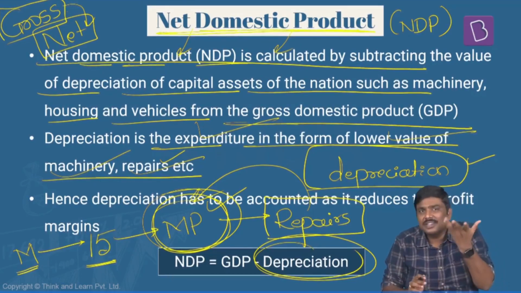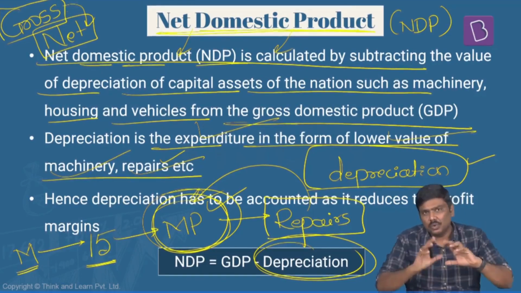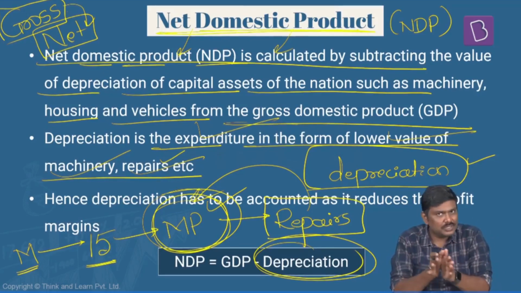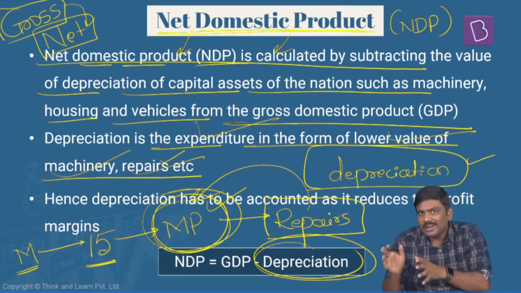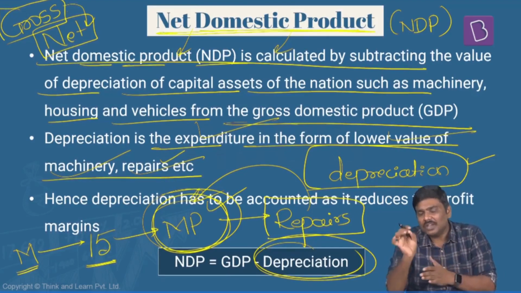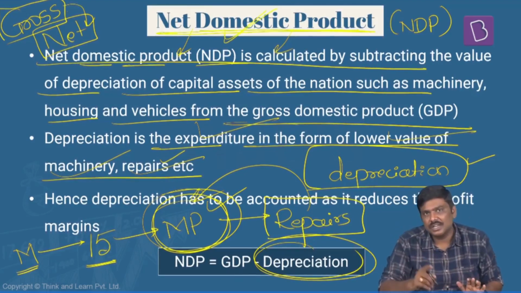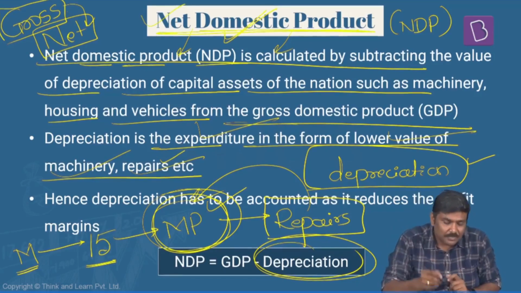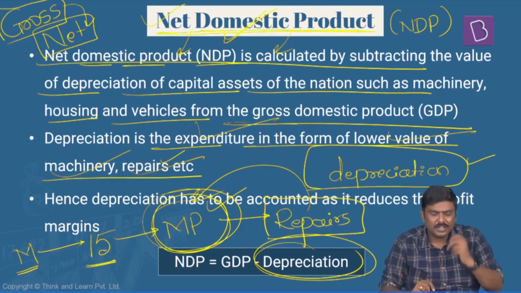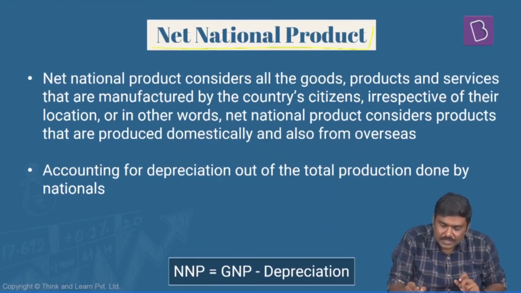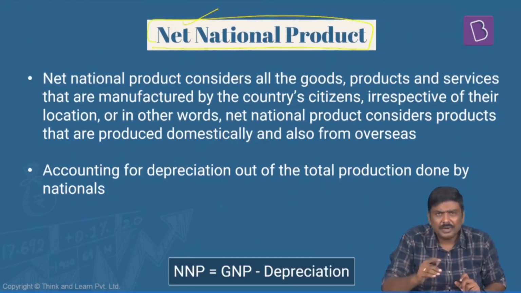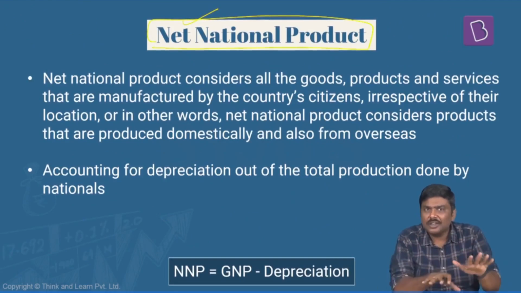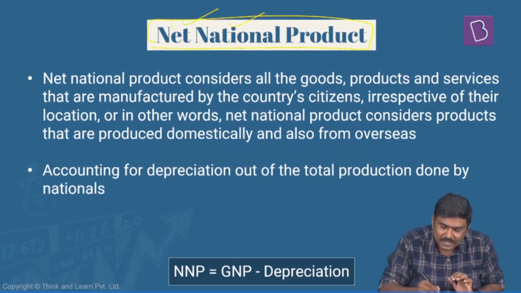If you want to find out the definition of NDP, NDP is the total market value of goods and services produced in a particular country for a particular time period after accounting for depreciation of capital machinery in that economy. So this is another concept of national income aggregate. Now, using all of this, there is a last concept, and after that we are going to derive national income from NNP itself, net national product.